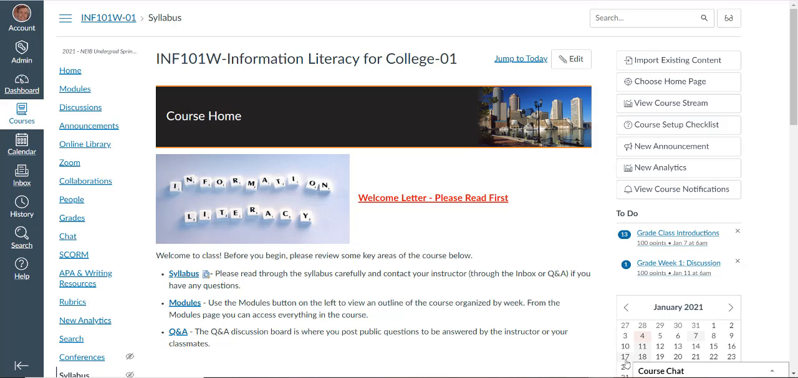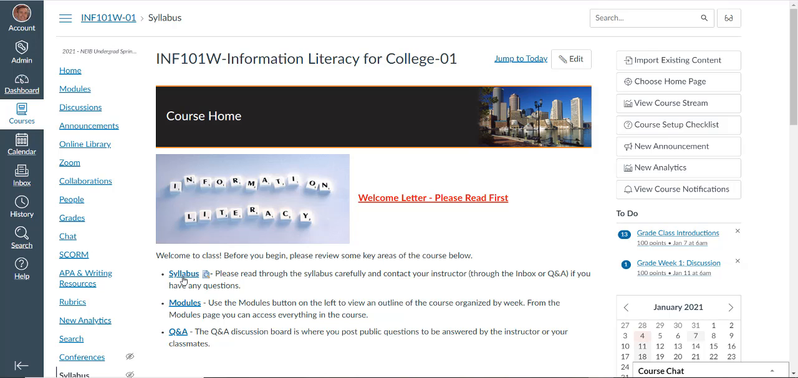On the home page, you'll see several links, one of which is here in red, welcome letter, please read first. It's imperative that you read this first. This is a letter written by the faculty member, which spells out all the requirements, deadlines, all the really basic information that you need in order to succeed in the course. So it's imperative that you read that first.